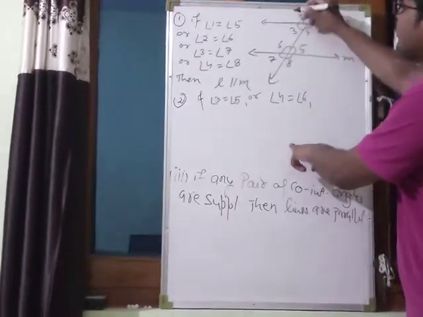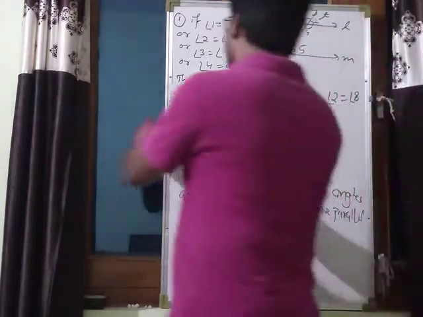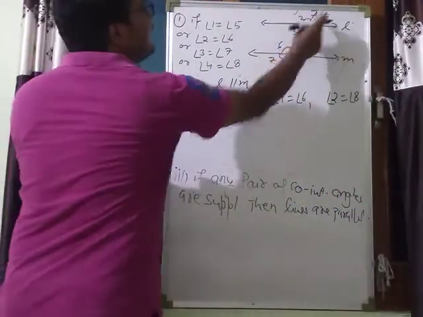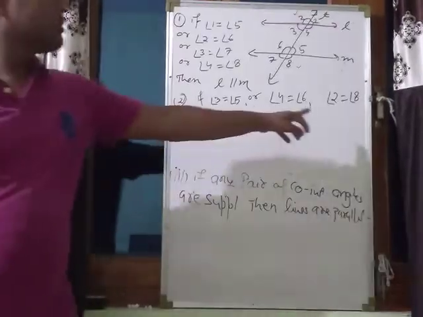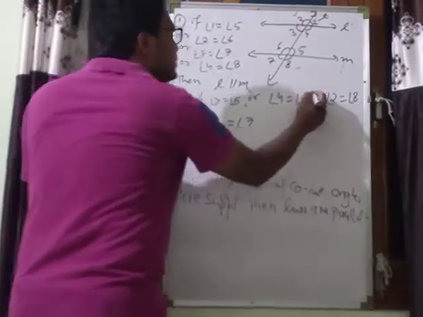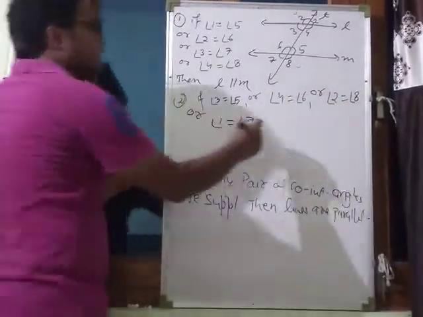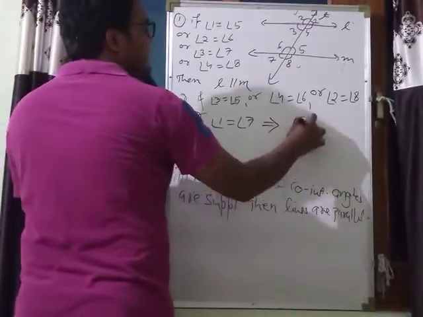Angle 2 is equal to angle 8, or angle 1 is equal to angle 7; these two are alternate exterior angles.